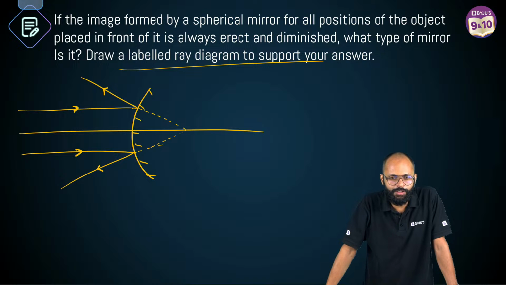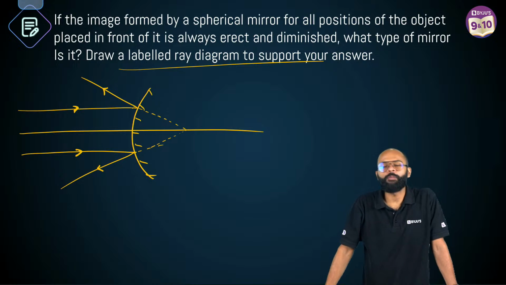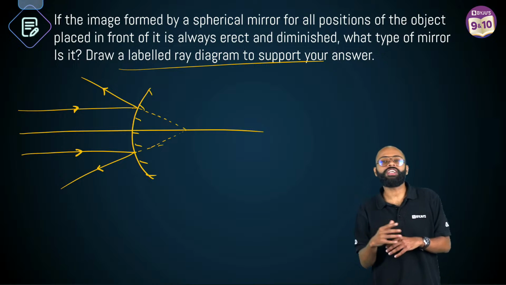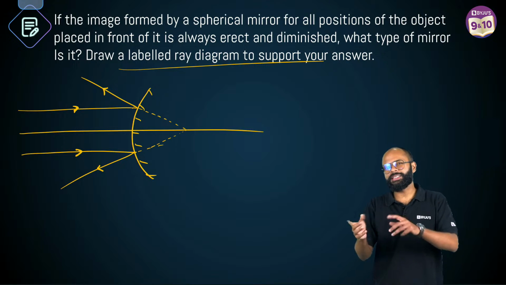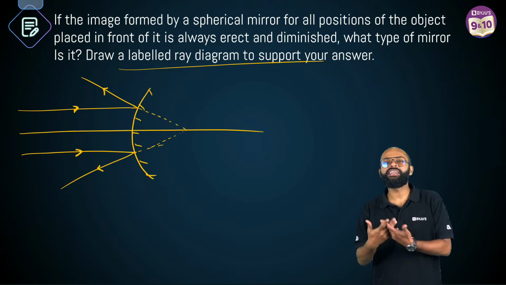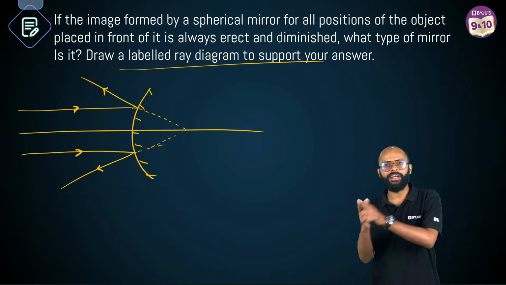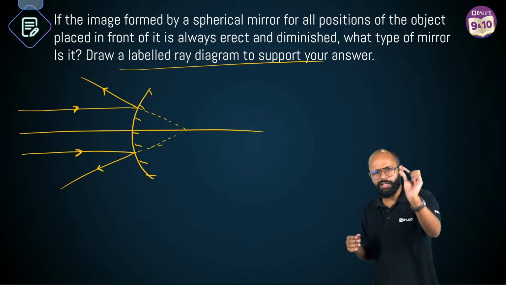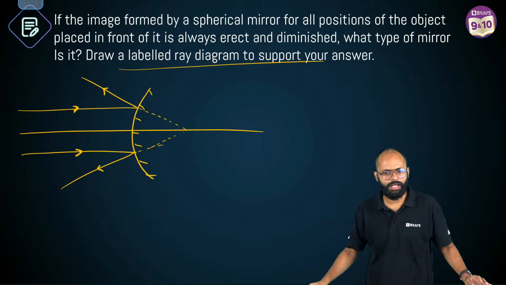Yes. What is optical density? Rehan, optical density is not the density you are thinking of. It's more or less like refractive index. How much bending of light is happening in the medium is defined by optical density, or you can say the number is given by the refractive index. Yes, right? Very good.